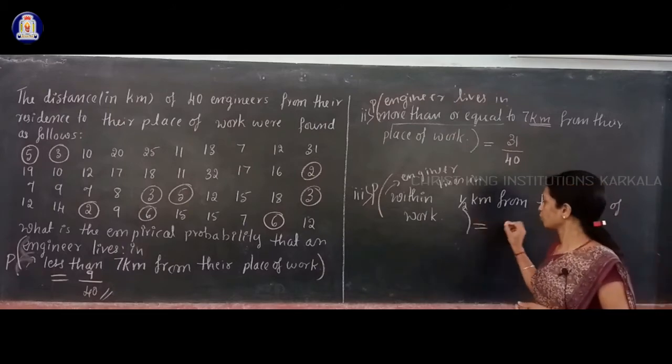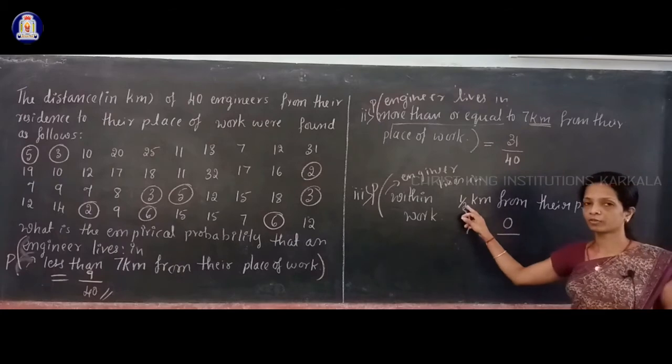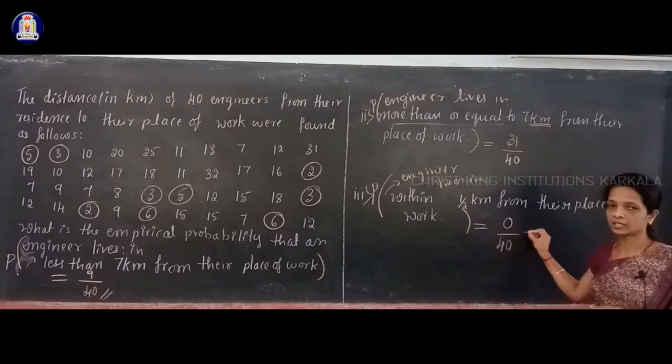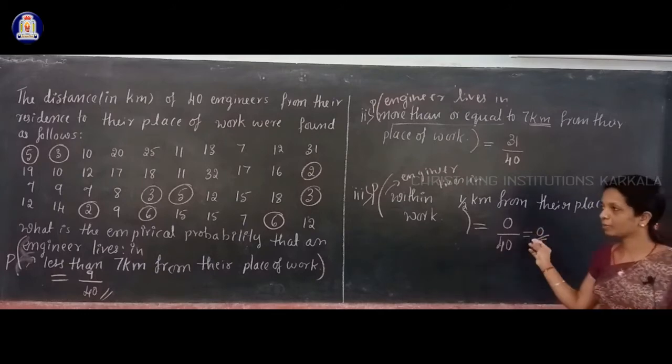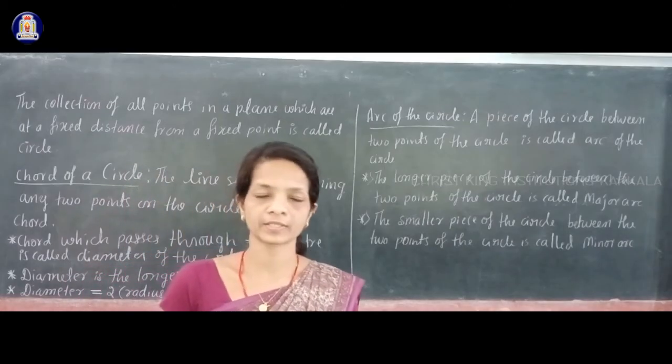So the number of engineers who come from a place less than half a kilometer is 0, divided by the total number of engineers, that is 40. So the answer is 0 by 40, that is 0. So the probability here is 0. Okay, thank you. Next, revision on the circle chapter.